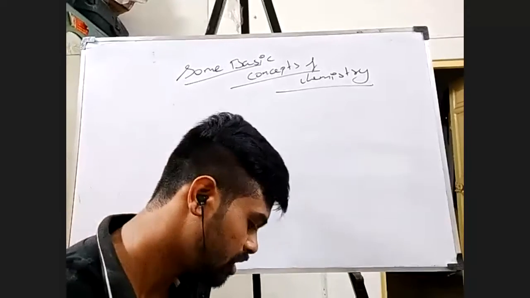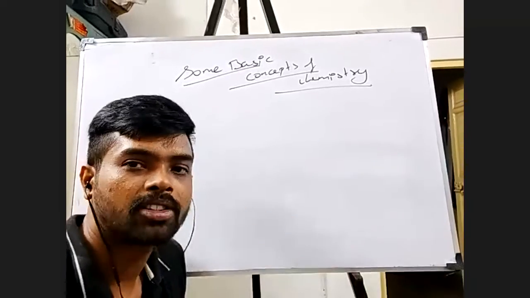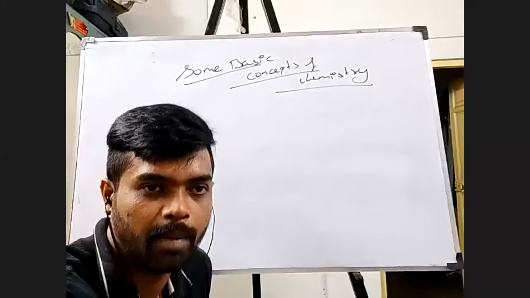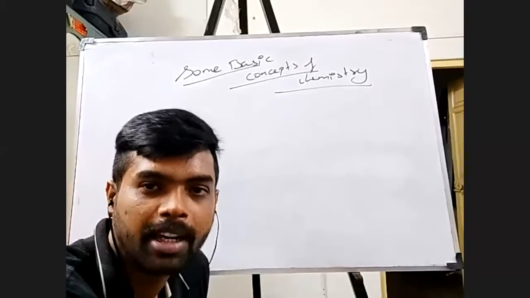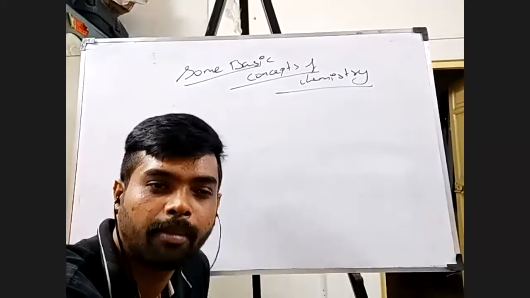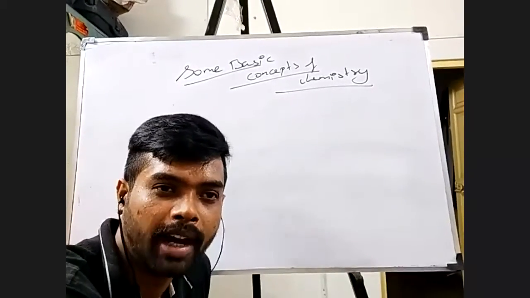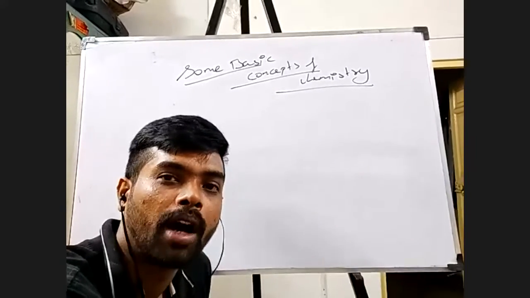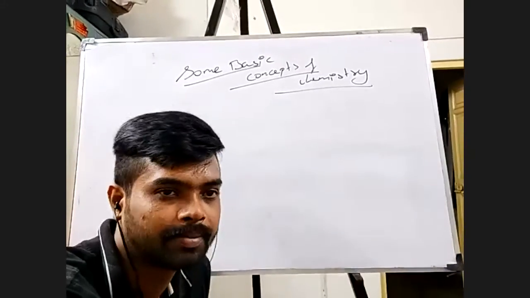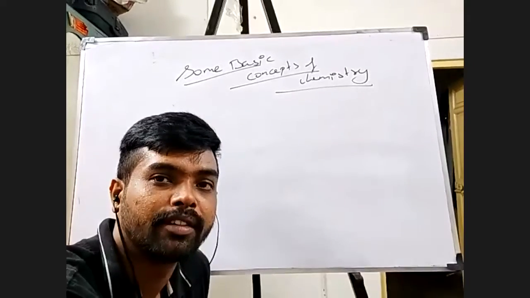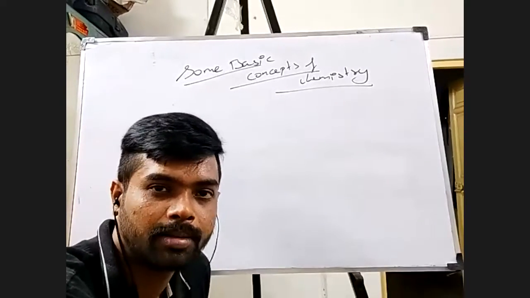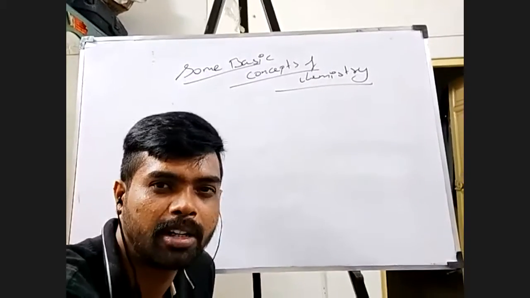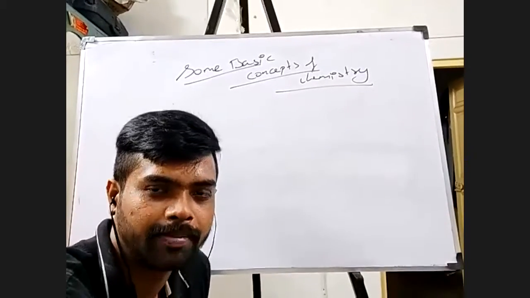In your chemical reactions and equations chapter, what did you study? You studied what a chemical reaction is, what a chemical equation is, writing a chemical equation, how we balance a chemical equation, and what is the need for balancing. And you studied different types of chemical reactions: oxidation, reduction, displacement, double displacement. All these things you have studied, isn't it?